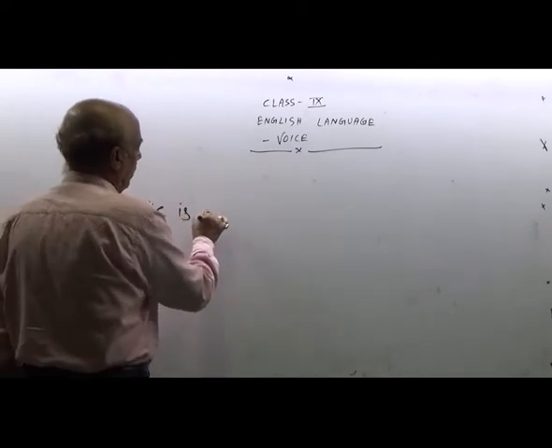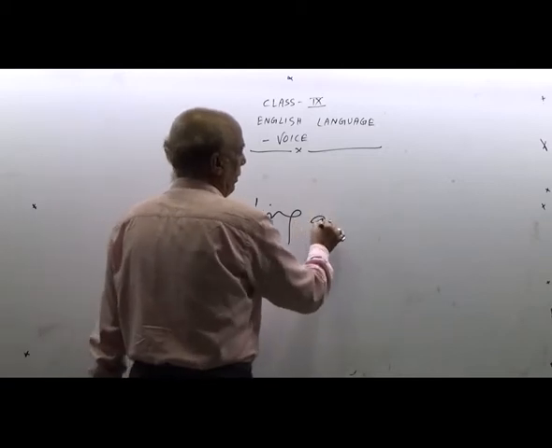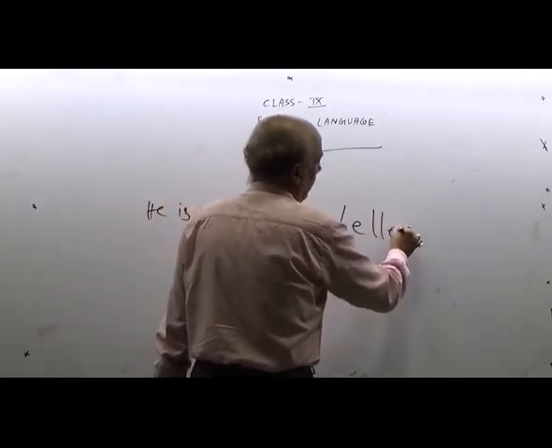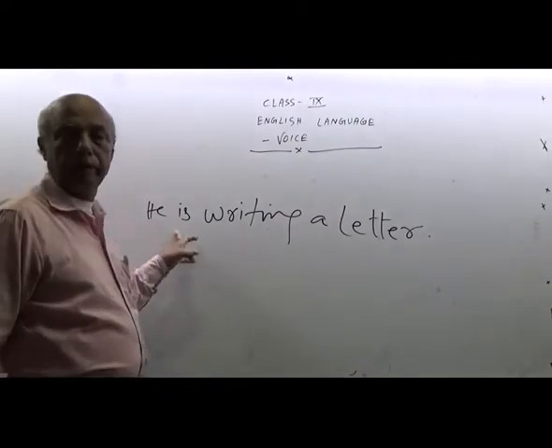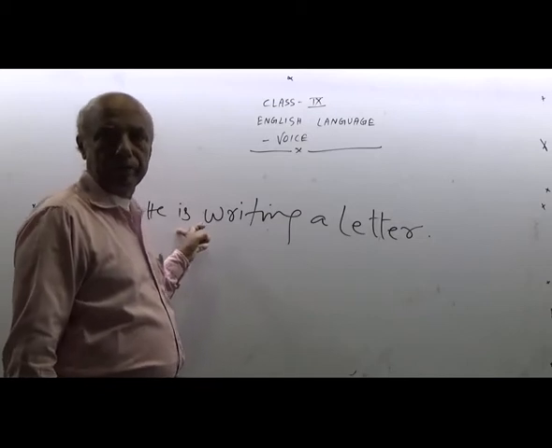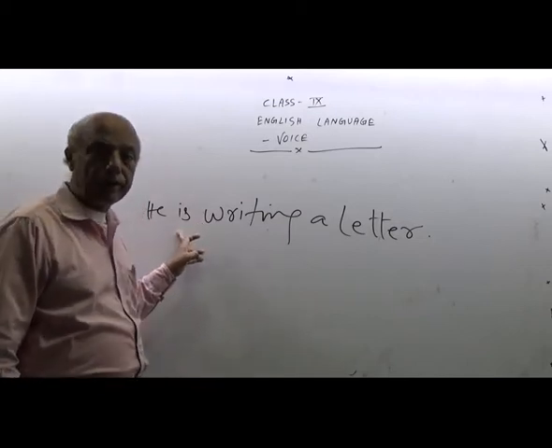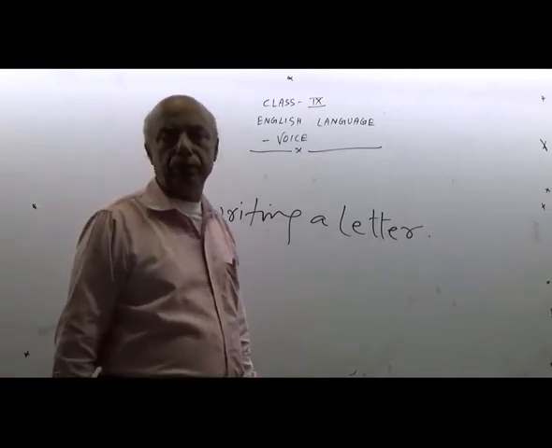He is writing a letter. It is present imperfect. It means present continuous. Whenever present continuous is changed from active into passive, being is used.